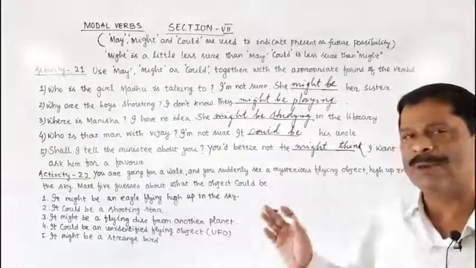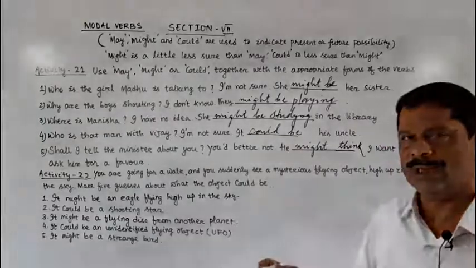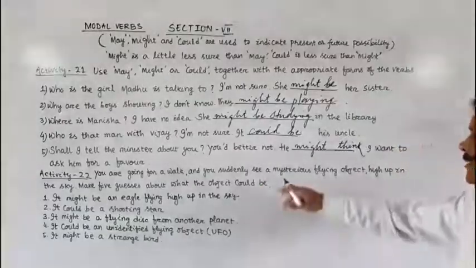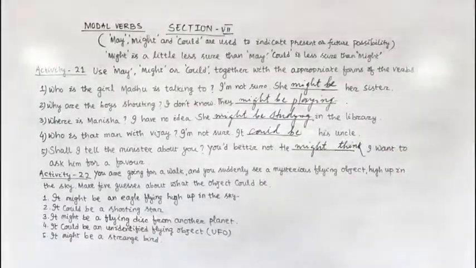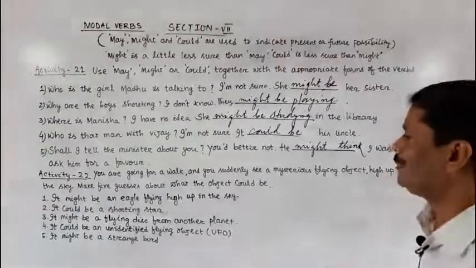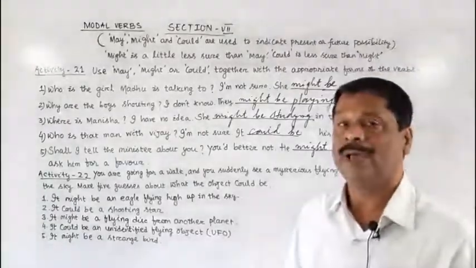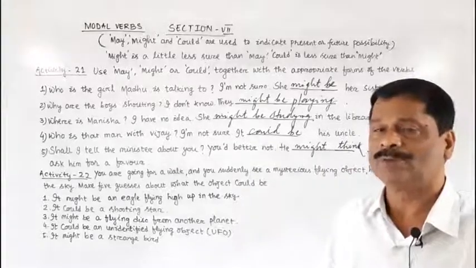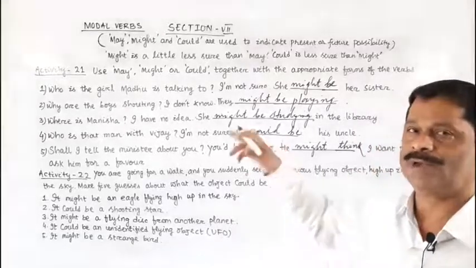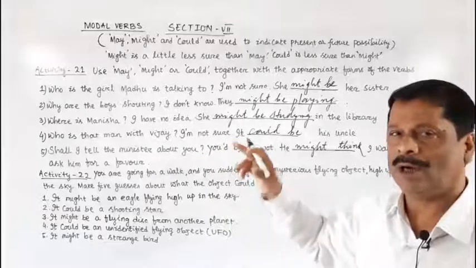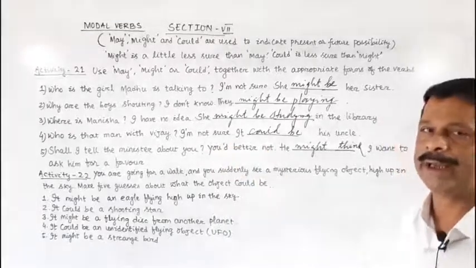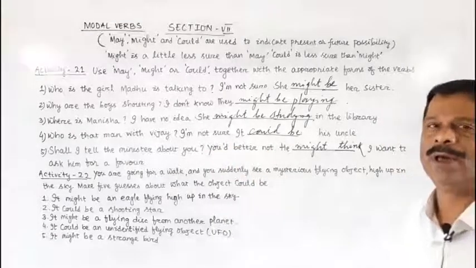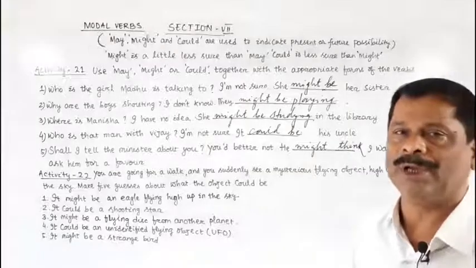Since you don't know, you have to guess. As you are guessing, you are not sure, so you have to use the modal verbs might or may or could to indicate present possibility or future possibility.